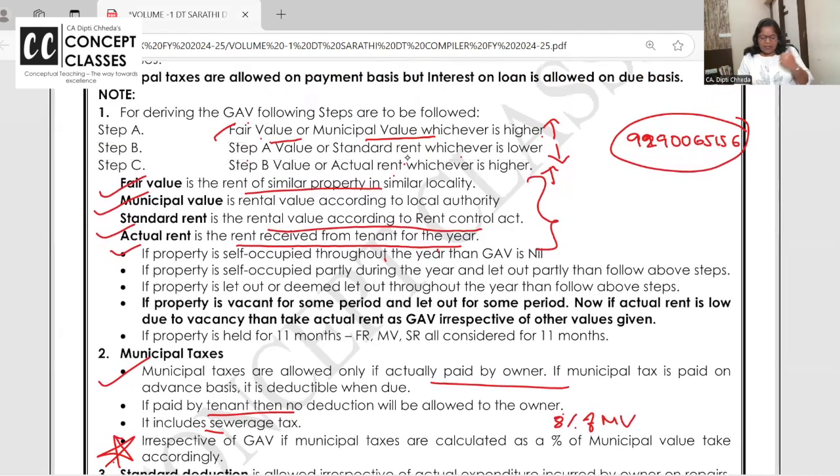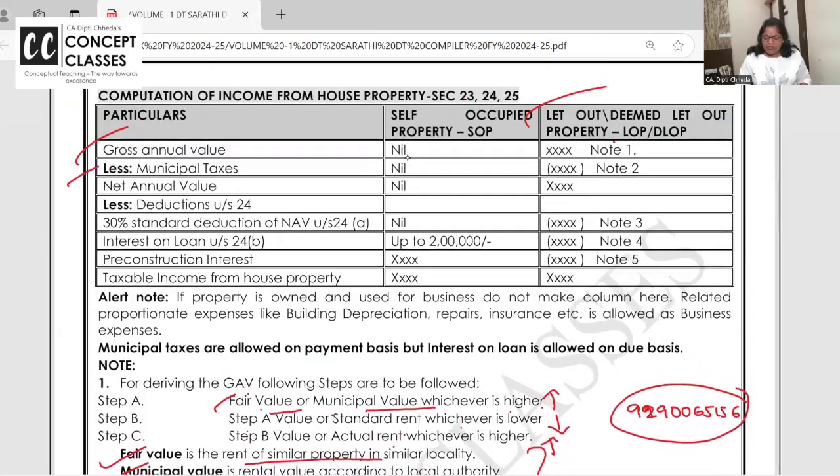So, fair rent or municipal value, whichever is higher, that or standard rent, whichever is lower, that or actual rent. This will give you the GAV. Municipal taxes are deductible only on actual payment basis. And then what you get, you call it net annual value. 30% of NAV, not GAV. 30% on NAV is the standard deduction allowed.